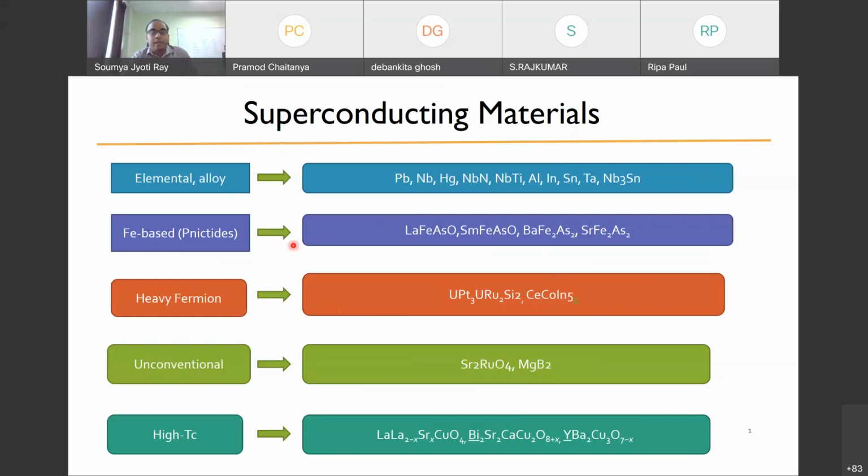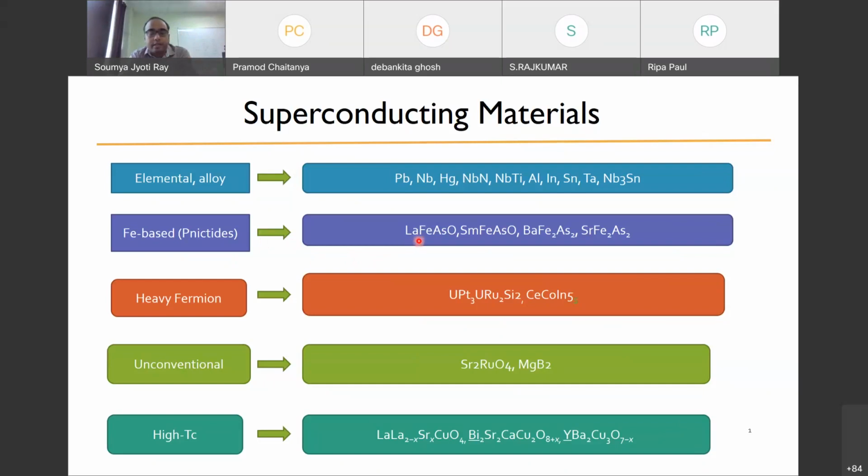And recently, I think in the year 2008, a new family of superconductors was discovered, and quite a lot of research was done. The first discovery was made in Japan. These are called iron-based superconductors, and the general name of this family is pnictide. People say both terms. There are several phases, like 1111, 112, then 122.